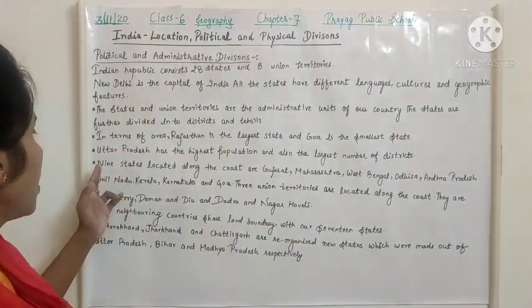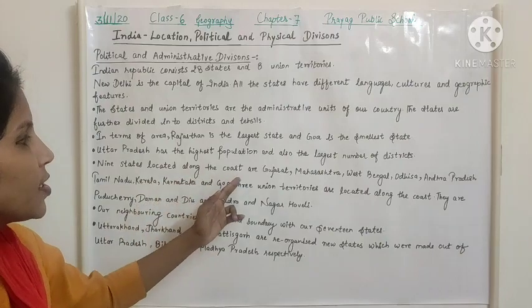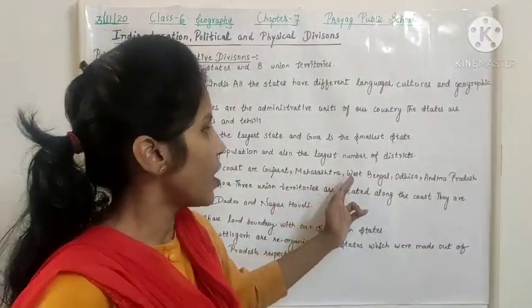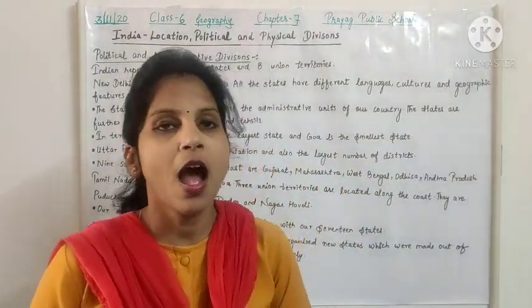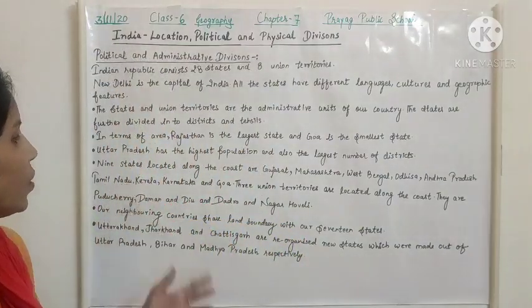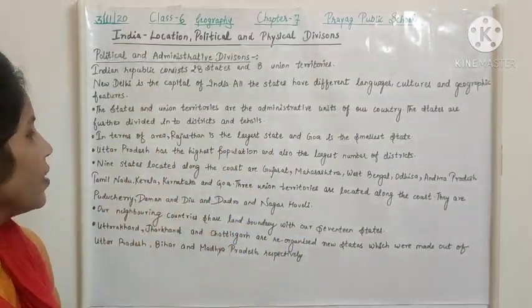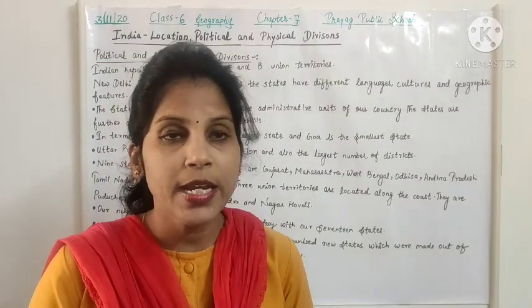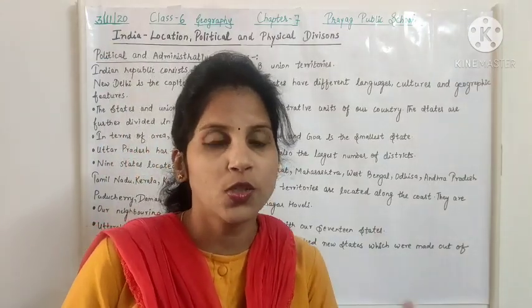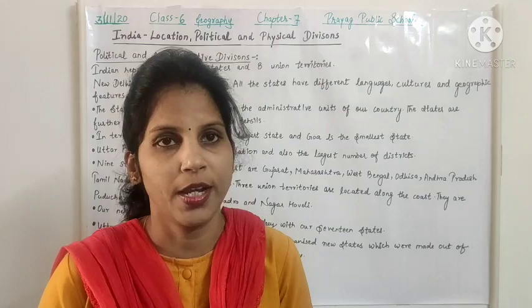Now 9 states located along the coast are Gujarat, Maharashtra, West Bengal, Odisha, Andhra Pradesh, Tamil Nadu, Kerala, Karnataka and Goa. Coast means samudra ke kinare located hai, right?